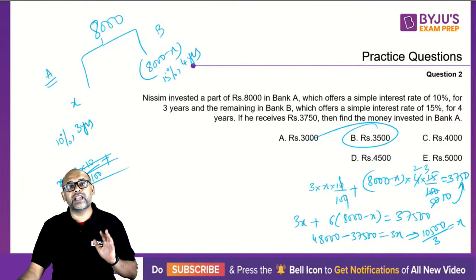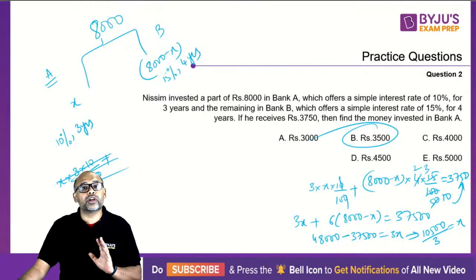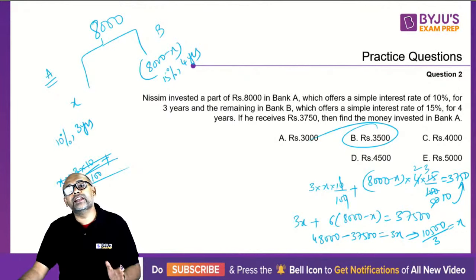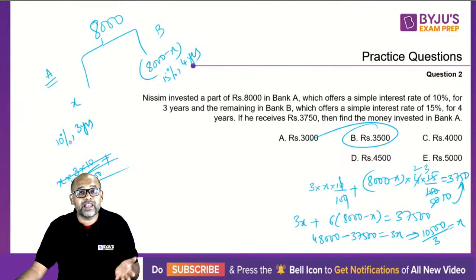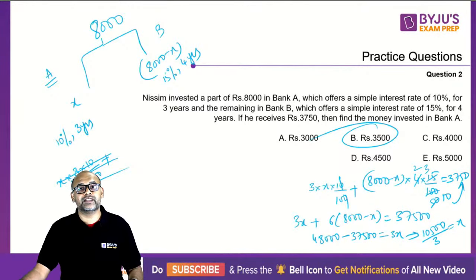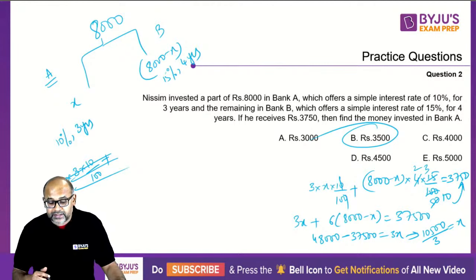Now this question is again not at all lengthy, not at all difficult. It would ideally take you 60 seconds to solve if you're moderate in your calculations. If you're weak, you'll still be able to get the answer in 90 seconds. Okay, so the answer is 3,500.